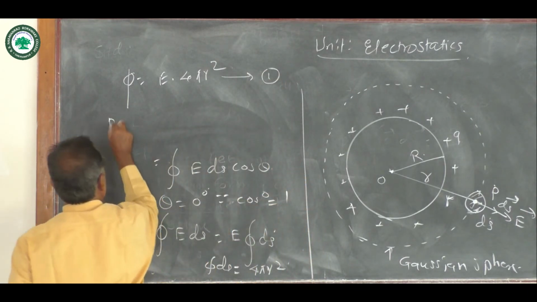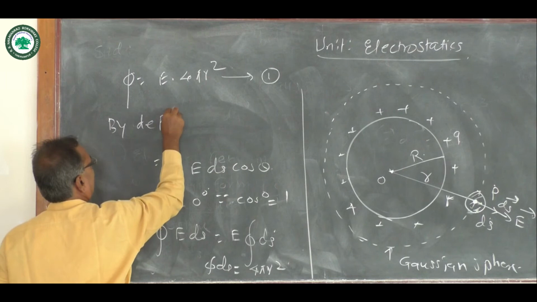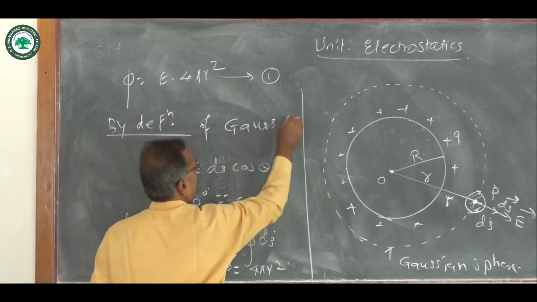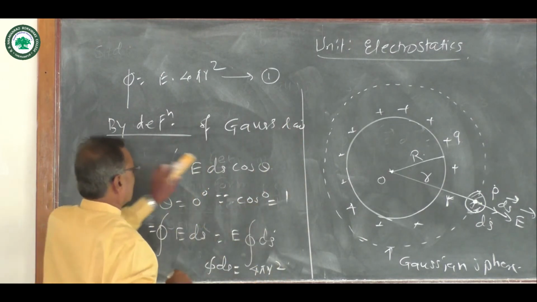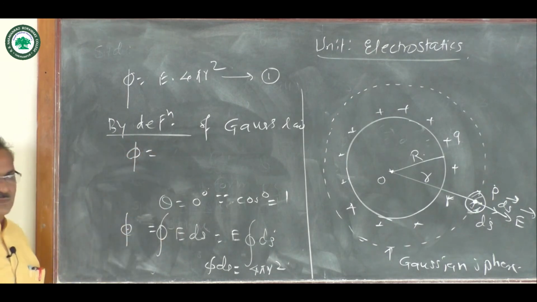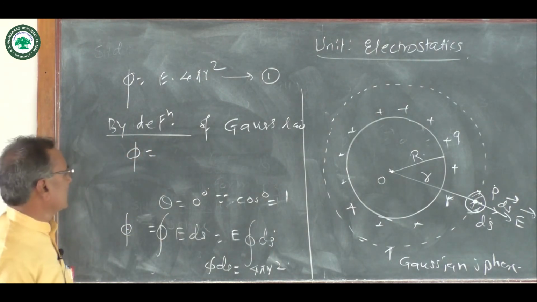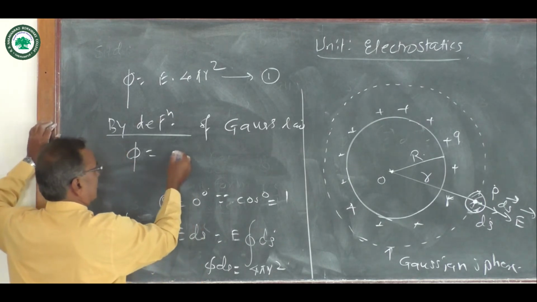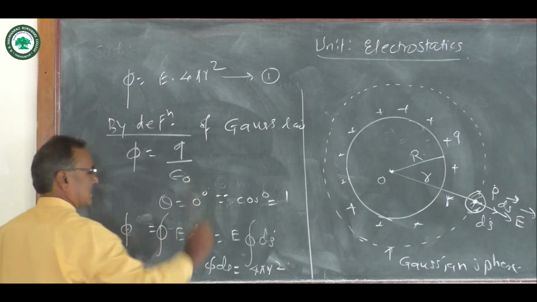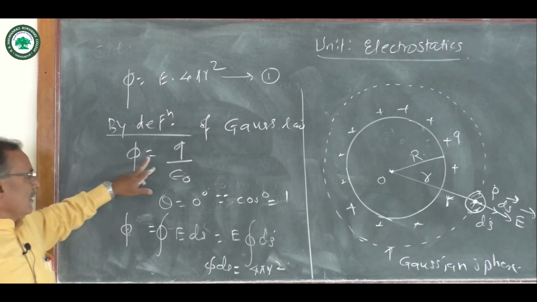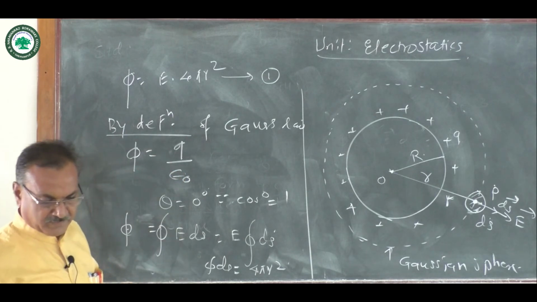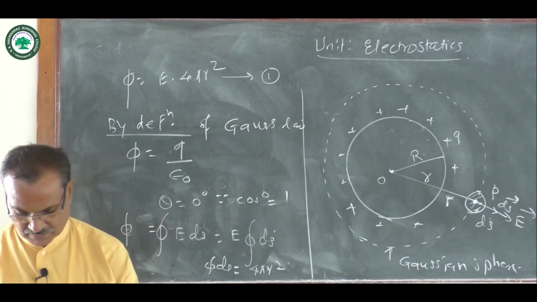By definition of Gauss law, the total electric flux passes through the closed surface is equal to charge q by epsilon naught. Here q is the charge and epsilon naught is the permittivity of vacuum or free space.